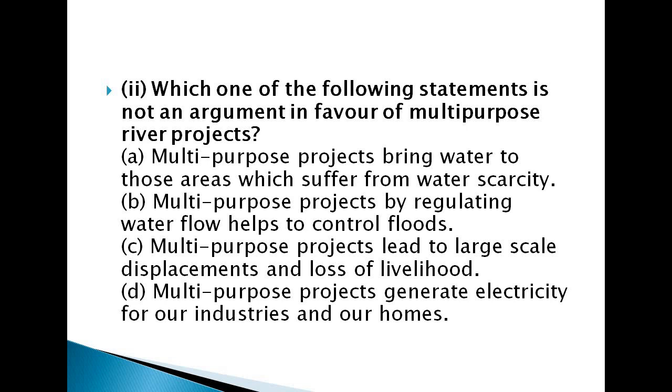Option B, multi-purpose projects, by regulating water flow, help to control floods.